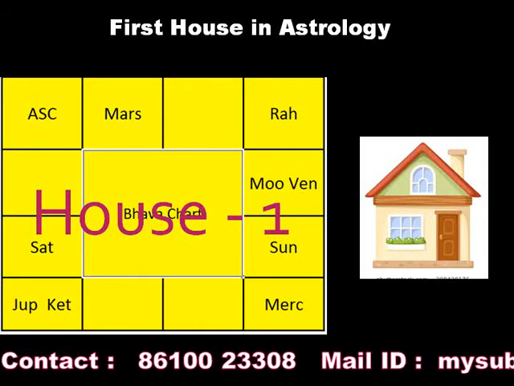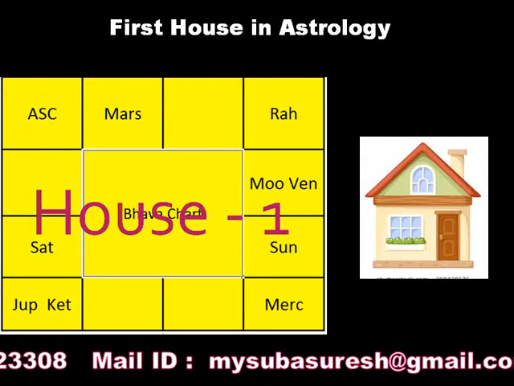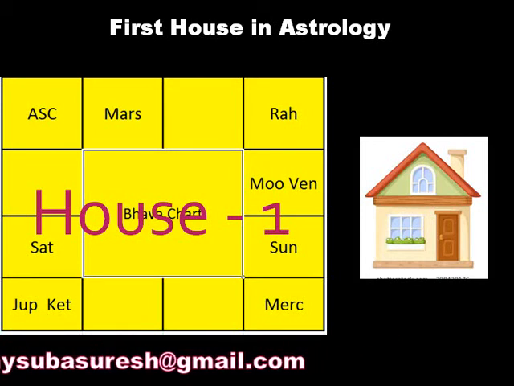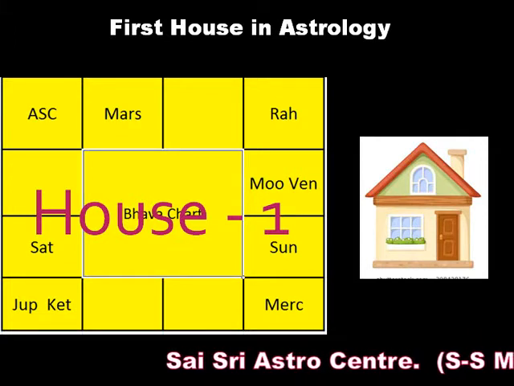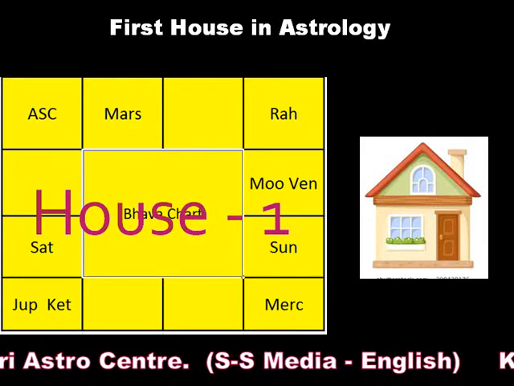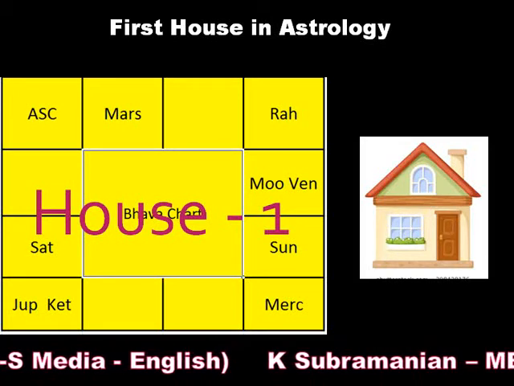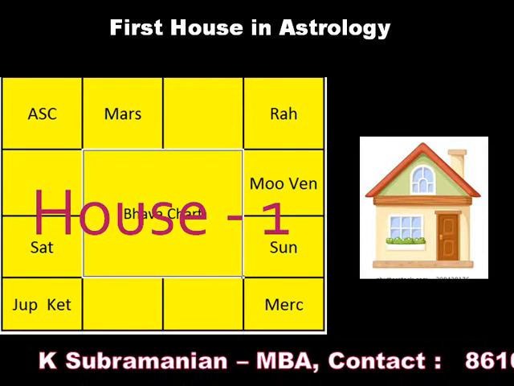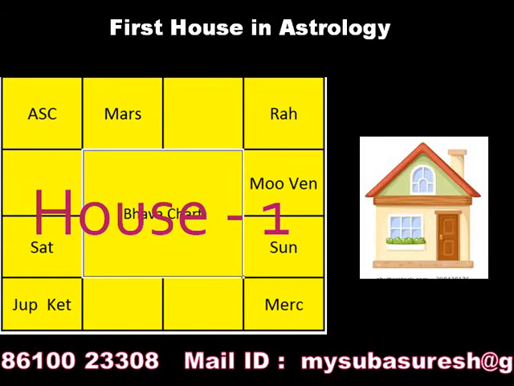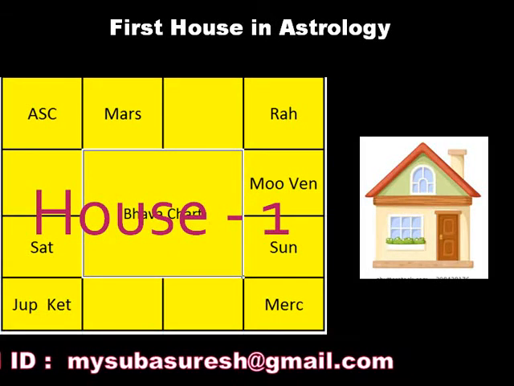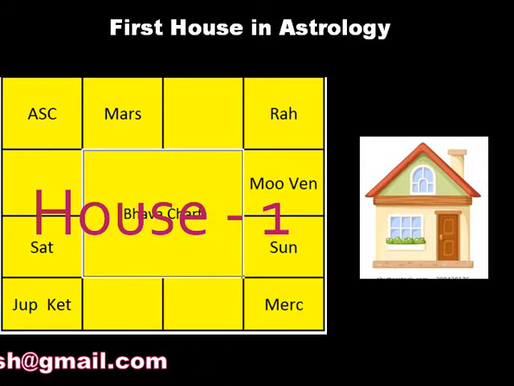For example, if the Sun happens to be in the ascendant, then this particular chart holder will be more egoistic, or he will have more ego problems. On the other hand, if the 7th house has the Sun, which is aspecting the ascendant, then there are chances that the chart holder's partner may be more egoistic. So likewise, there are so many permutations and combinations through which you have to find what the issues are and what advantages you will get.